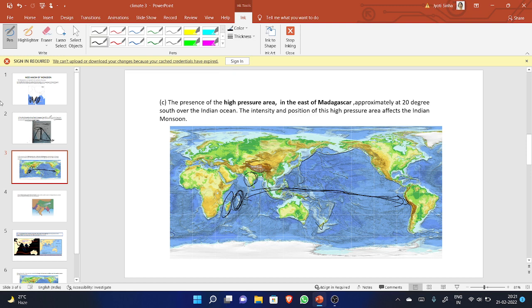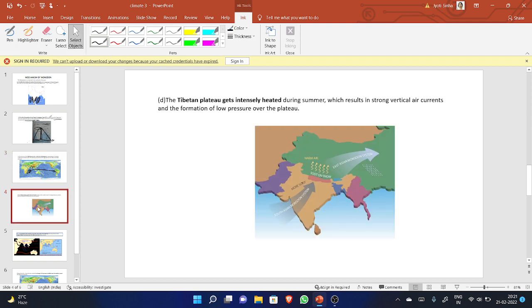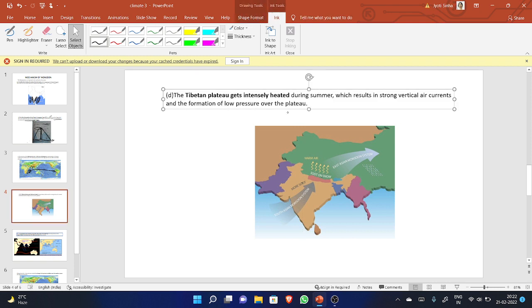Now come to the next point. See the next point. Again, see the statement. The Tibetan plateau gets intensely heated. Now, see this during summer. See the season. The season is summer. During summer, what happens?